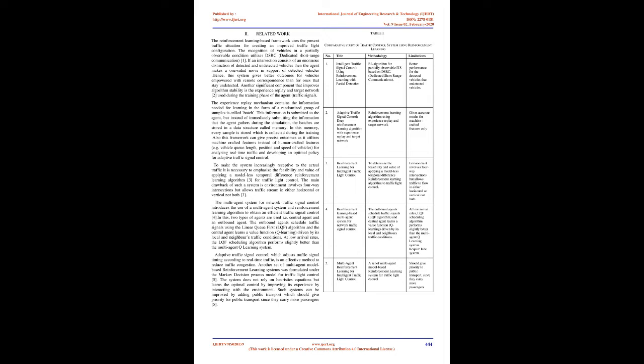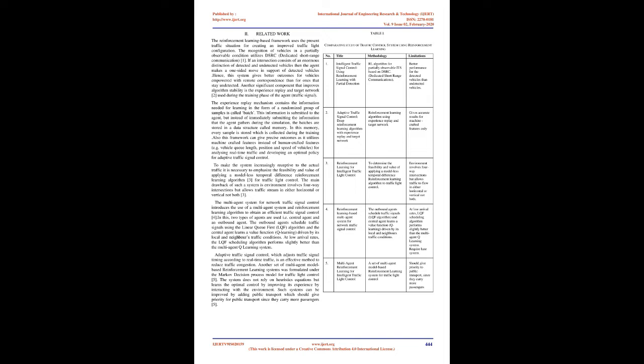2. Related work. The reinforcement learning-based framework uses the present traffic situation for creating an improved traffic light configuration. The recognition of vehicles in a partially observable condition utilizes DSRC, dedicated short-range communication. If an intersection consists of an enormous distinction of detected and undetected vehicles, then the agent makes a one-sided move in support of detected vehicles. Hence, this system gives better outcomes for vehicles empowered with remote correspondence than for ones that stay undetected.